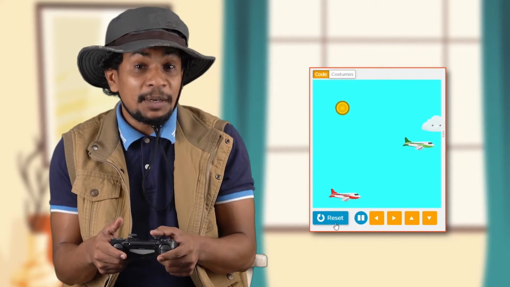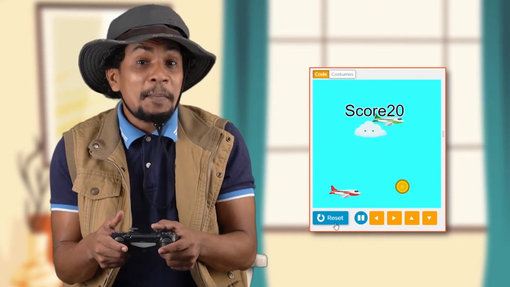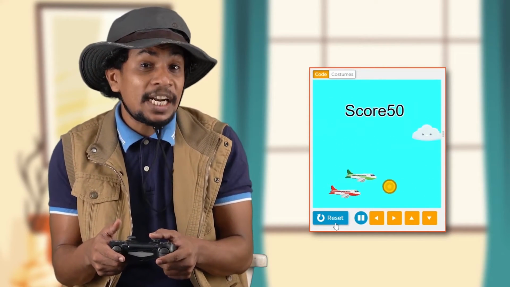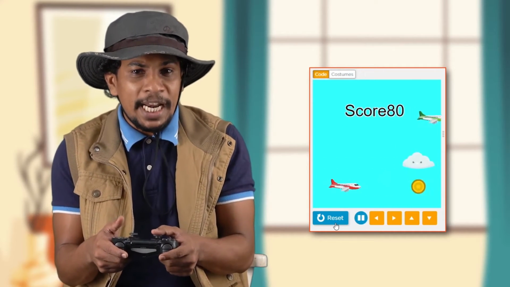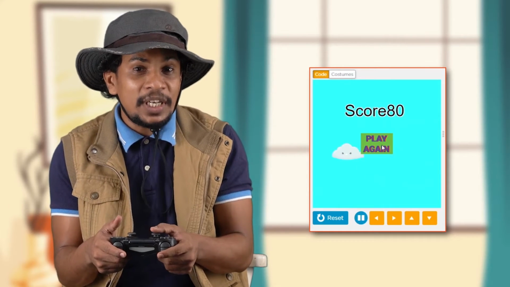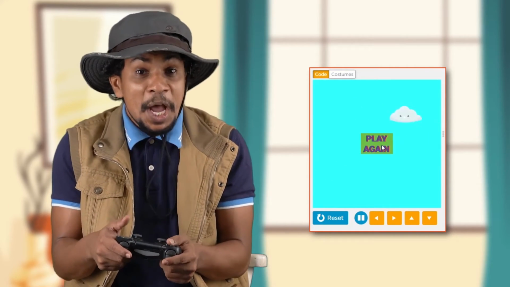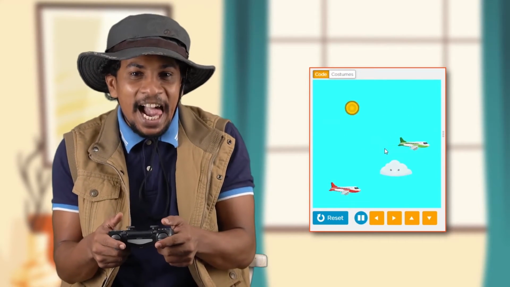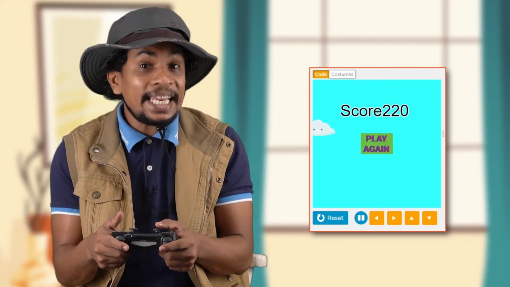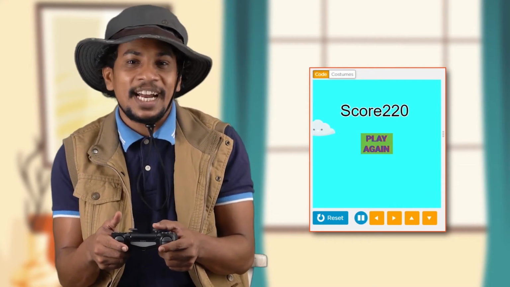As soon as Run is clicked, the green color plane should start moving to the east direction. The red plane, which is piloted by us, should go up and down as we press the arrow keys, and also 10 points should be given if it touches these coins. And if it touches the green color plane, we need to display play again. So create the program.